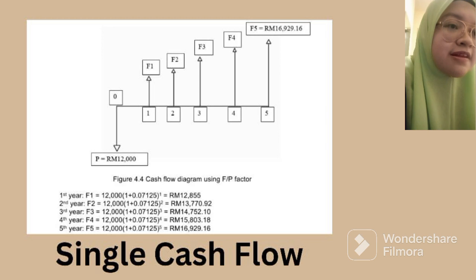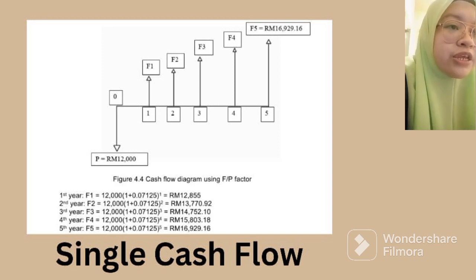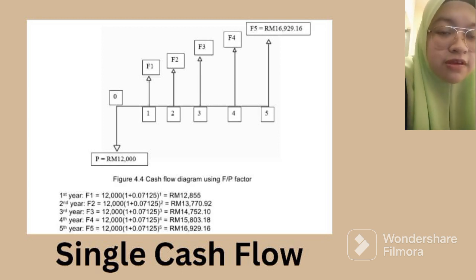So here's the example in figure 4. Figure 4 shows the cash flow diagram using the F/P factor, and the present worth that we invested is 12,000, and F, the future amount, is what we gain and accumulate from the first year. We can use the stated formula here. For the first year, we gain 12,855 ringgit. Until the fifth year, we gain a total of 16,929 ringgit and 16 cent.